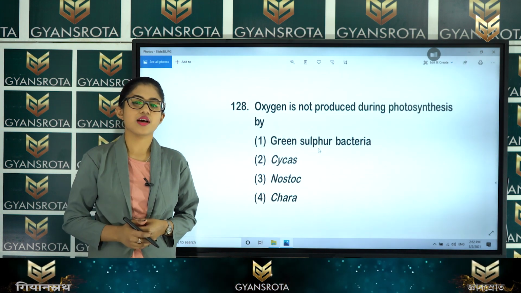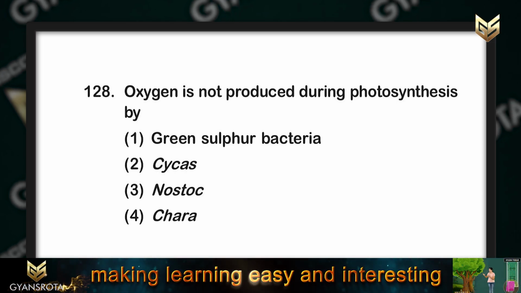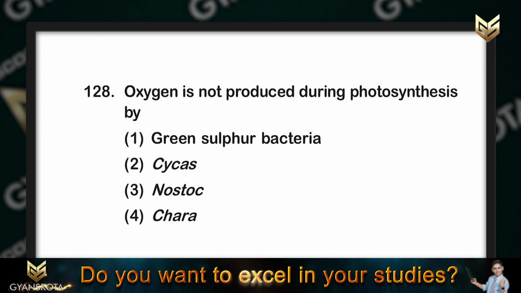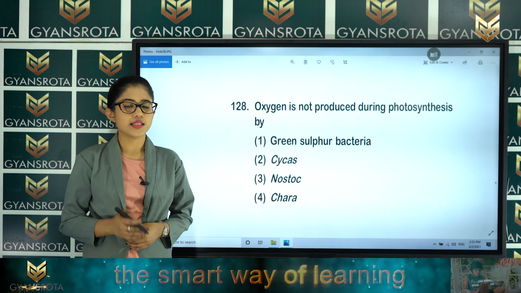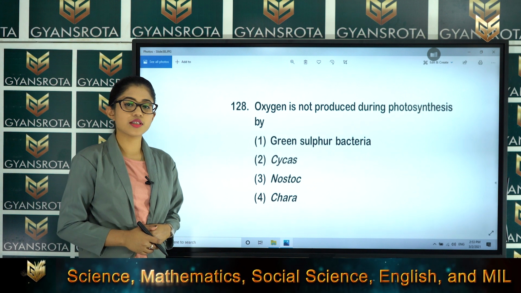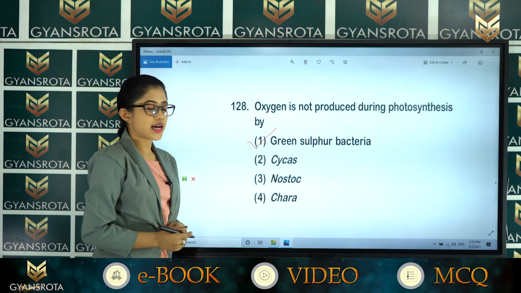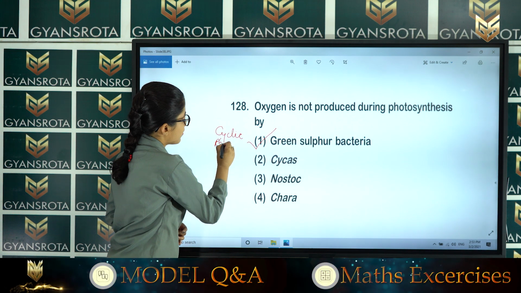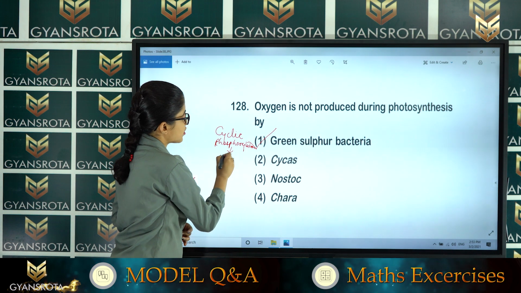In the next question, oxygen is not produced during photosynthesis by green sulfur bacteria, Cycas, Nostoc or Chara. So, this is from the chapter Photosynthesis in Higher Plants that we have discussed in class 11, right? So, which among them is the correct answer for this question? That is option number 1, green sulfur bacteria, in which cyclic phosphorylation occurs. In cyclic phosphorylation, oxygen is not produced.